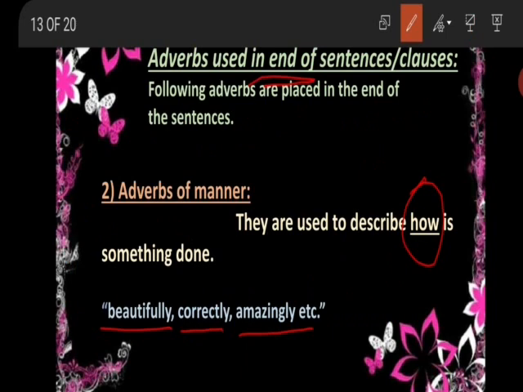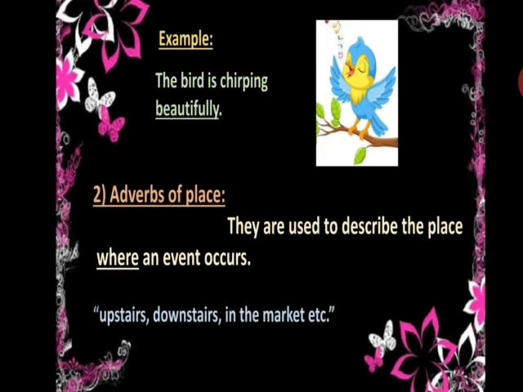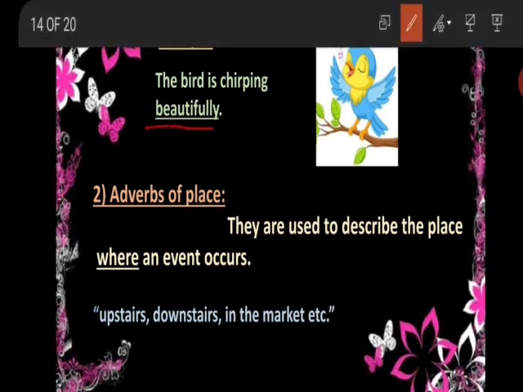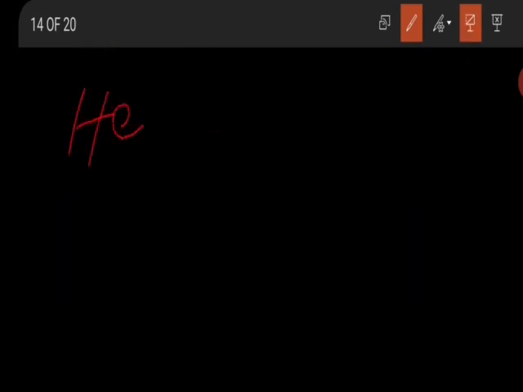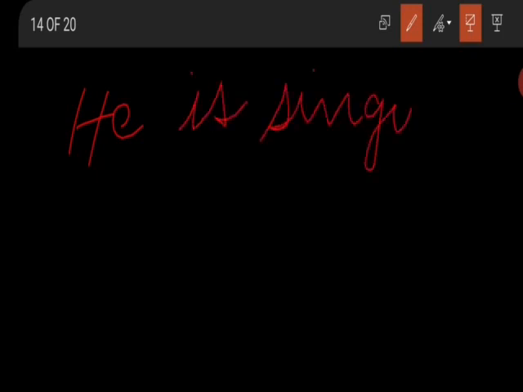Okay, now the bird is chirping beautifully. She is singing amazingly. So the word beautifully is an adverb of manner, and it is placed at the end of the sentence. He is singing amazingly.